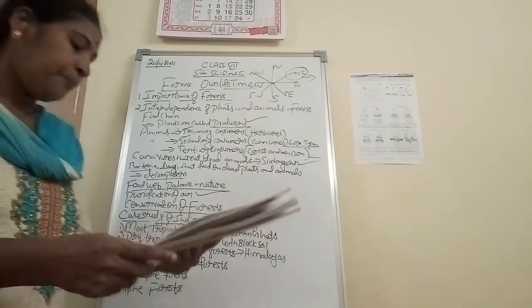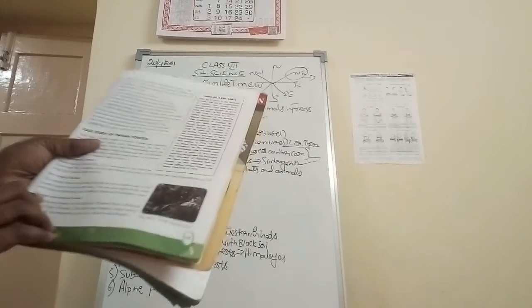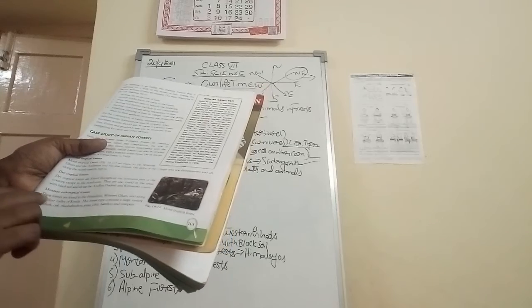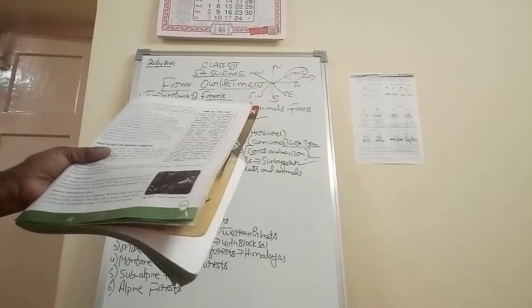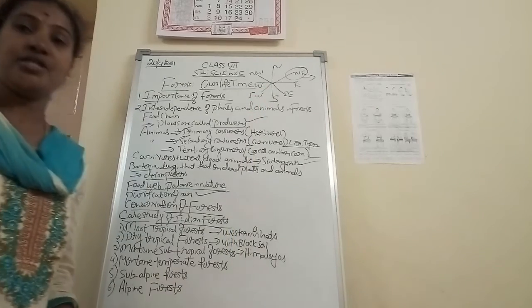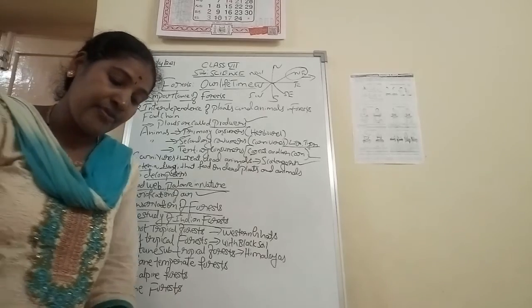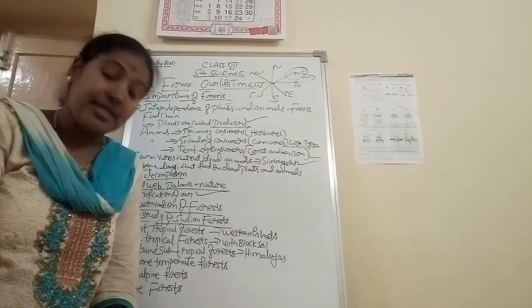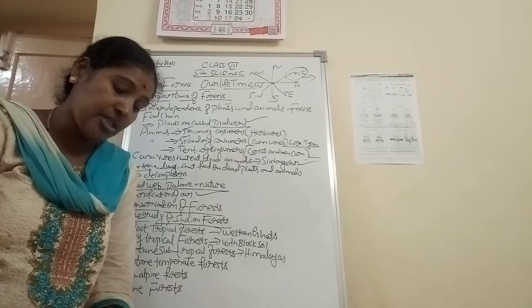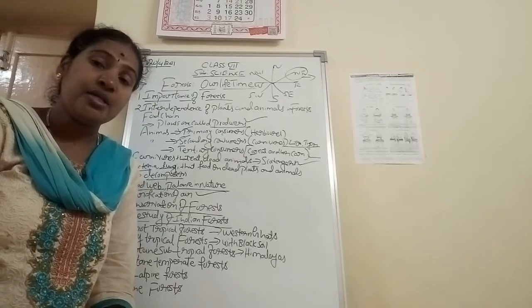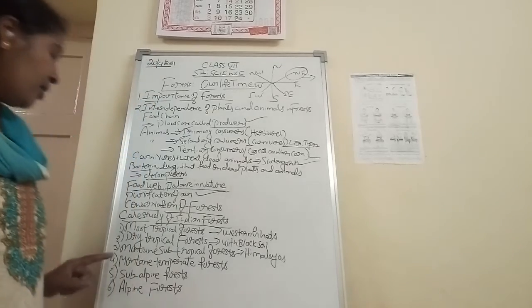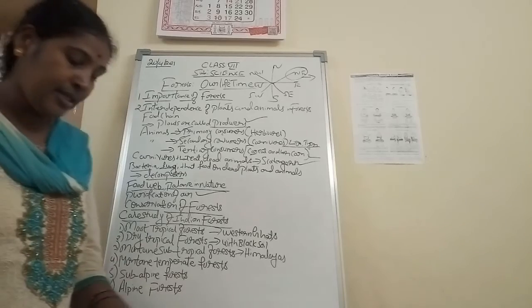Okay, the third one, montane subtropical forest. These forests are found in the Himalayan regions. In the Himalayan region, mainly the trees that are famous are bamboo and some creepers, varieties of orchids, oak tree, bamboo tree. So these are all the trees that are famous in the montane subtropical forest.